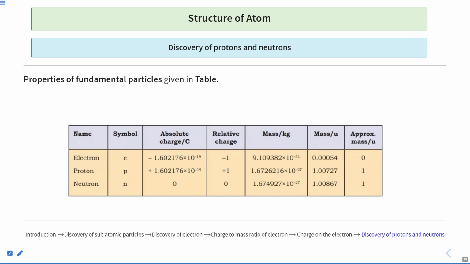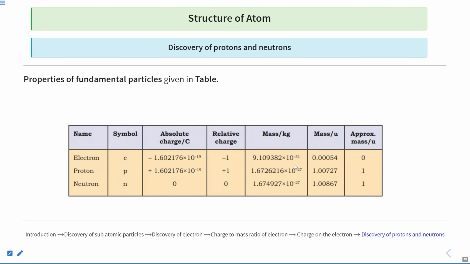So let us summarize all these particles: electron, proton, and neutron. Symbols are e, p, and n. That is the first letter of the subatomic particle. Charge is 1.60217 into 10 to the power minus 19 with a negative sign for the electron, and with the positive sign we have the proton. So they both have the same absolute value, so that the atoms can be kept neutral. If you talk about the relative charge, we take it as -1 and +1. Whenever you calculate the charge on anything, you divide this charge by the amount of charge present here, and you get the relative charge as -1, and here the relative charge is +1.